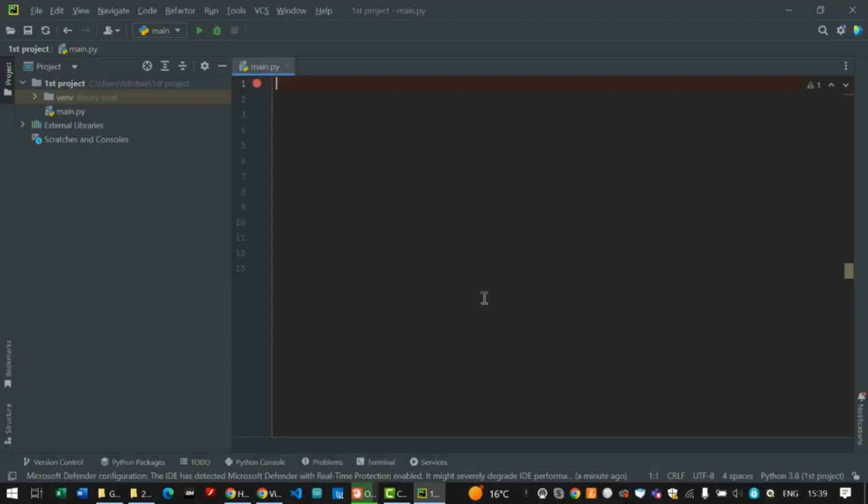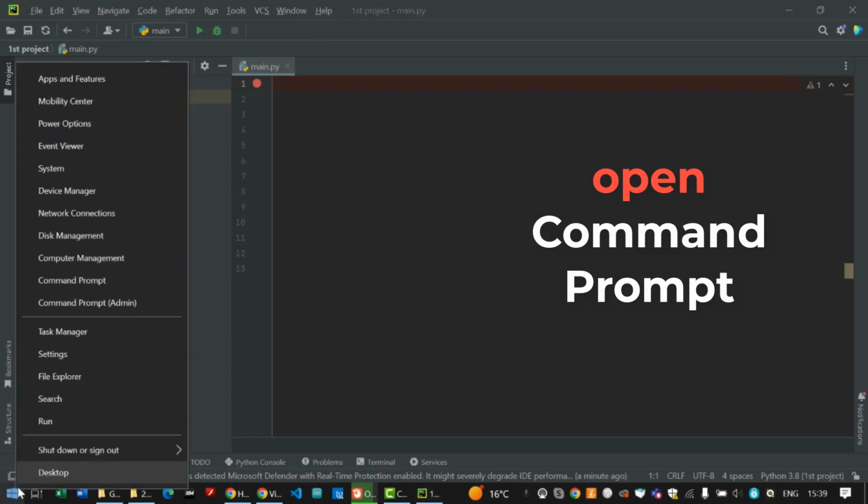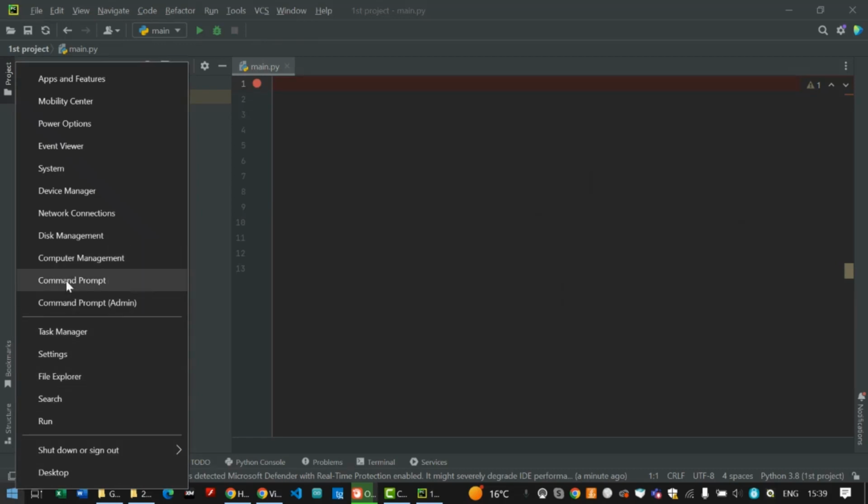Hi guys, in this video I'm going to show you how to install OpenCV using CMD or command prompt. So the first thing that you need to do, go to Windows, right click, then you go to command prompt.